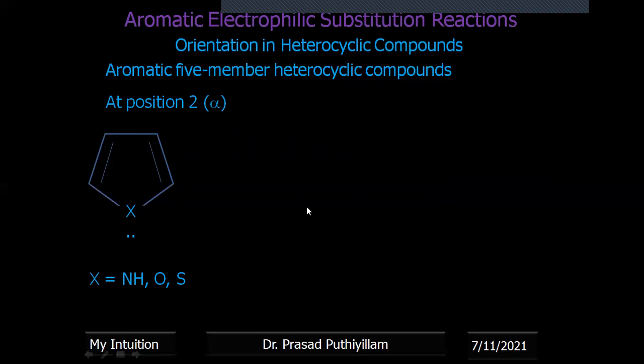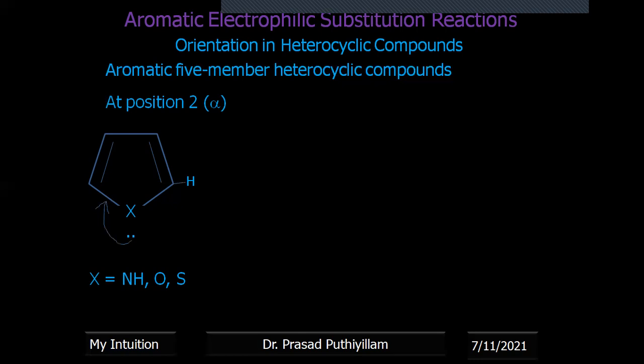It is a part of that 4n plus 2 pi electron system. Okay, we call it a pi excessive system actually. Compared to benzene, these heterocyclic compounds we call pi excessive systems because of the presence of a lone pair of electrons as part of the aromatic ring.